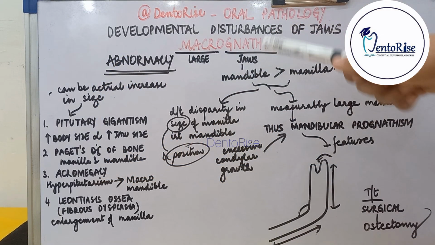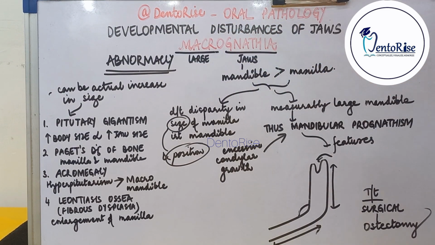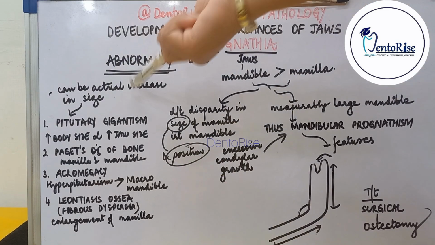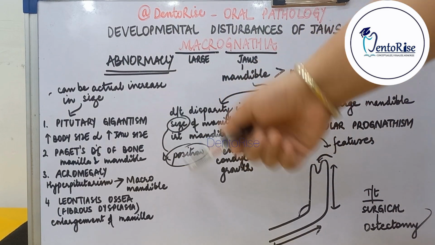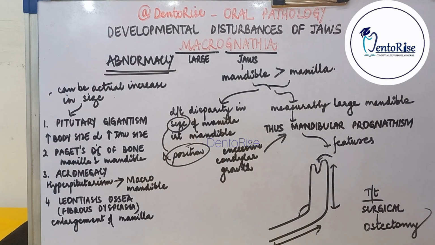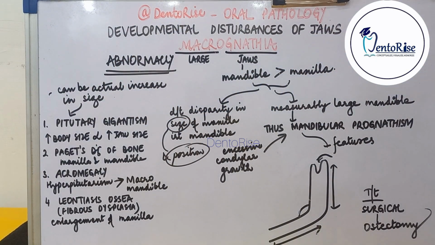Macro means large and gnathia means jaws. MACROGNATHIA means abnormally large jaws. Now, these abnormally large jaws can be an actual increase in the size of the jaws, or it can be because of disparity in the size or position of the jaws with respect to each other. Talking first of all about the actual increase in the size of the jaws.